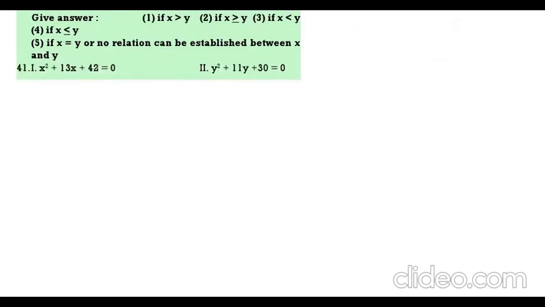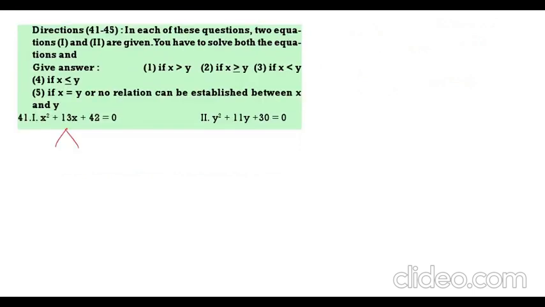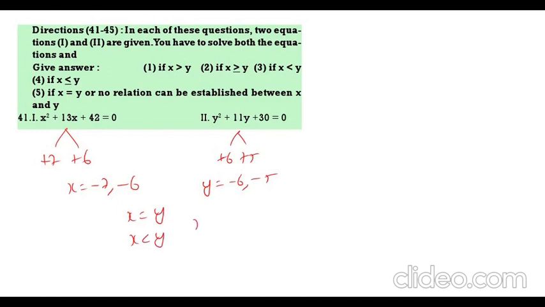Next, see the equations. X square plus 13x plus 42 is equal to 0. Y square plus 11y plus 30. Here we will get plus 7 plus 6. Then our answer will be minus 7 minus 6. Here we will get plus 6 plus 5. Our answer will be minus 6 minus 5. So x is equal to y and x less than y. Therefore x less than or equal to y.